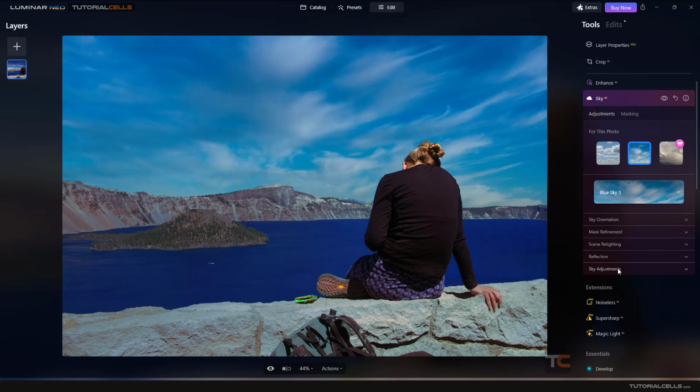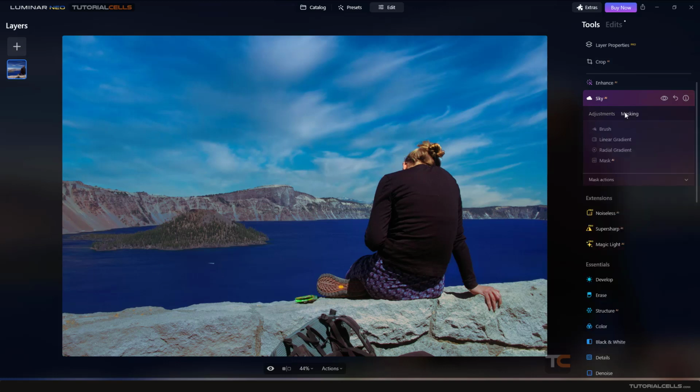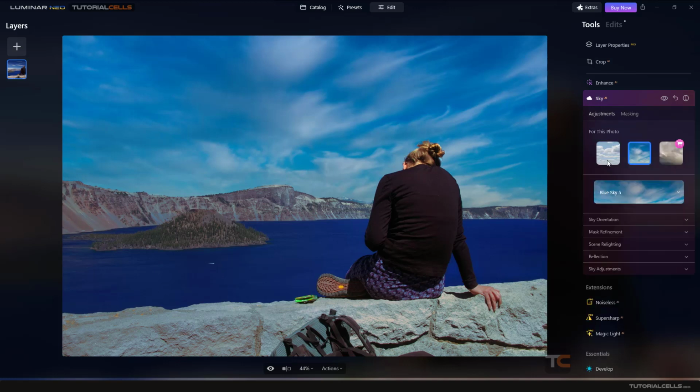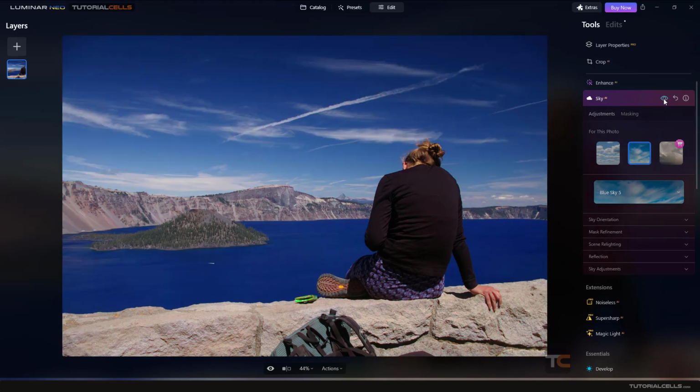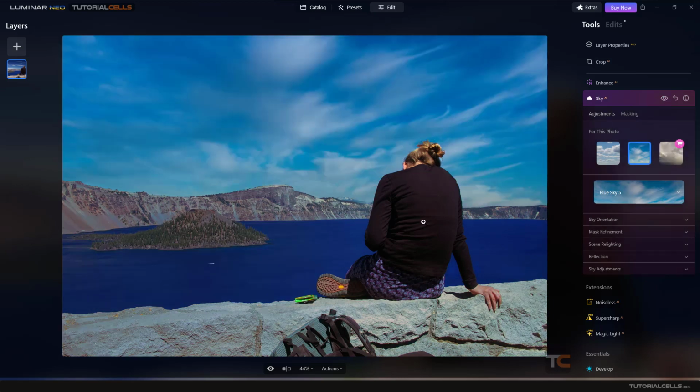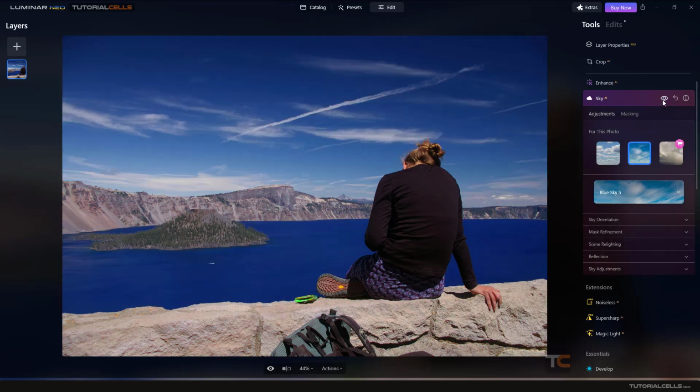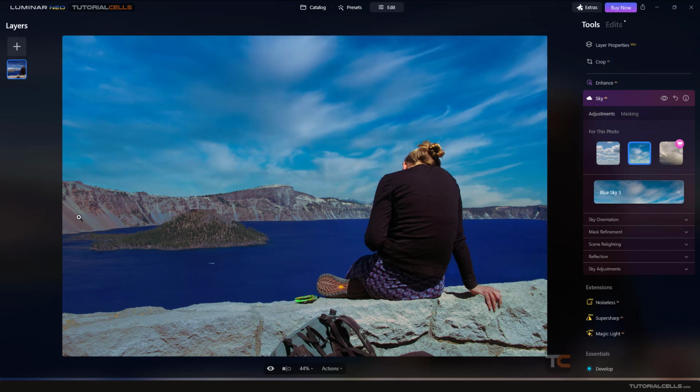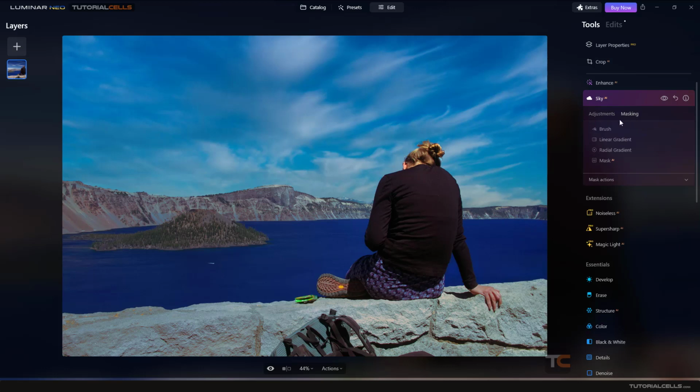Okay, what does masking mean here? As you can see, we have a lot of settings that we can turn on or off here. We do a lot of changing to the color and everything. And I don't like this mountain turning blue. I want to delete some effects. I want to delete all of these settings from some part of our image. So you can use masking.